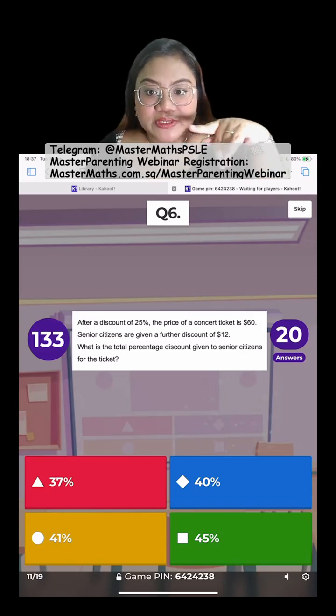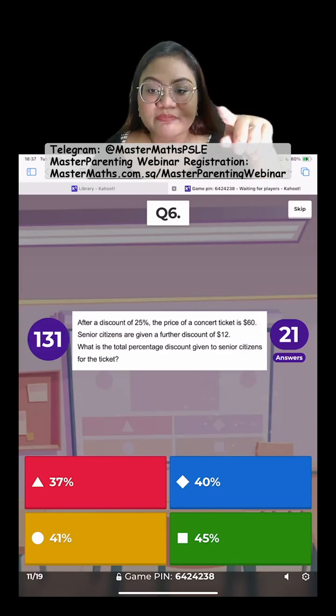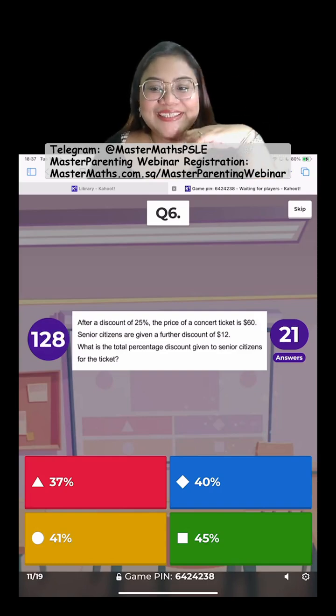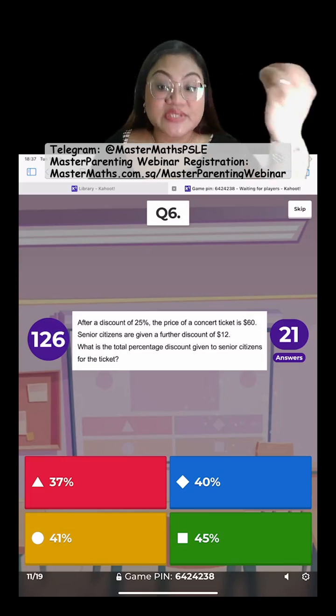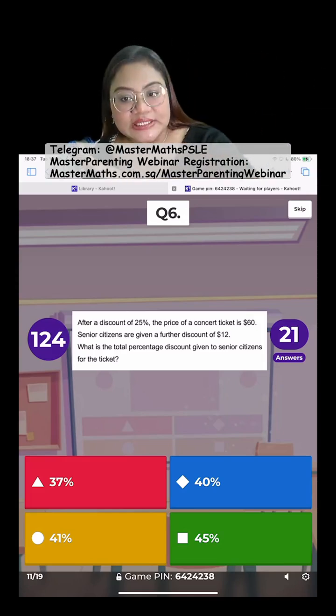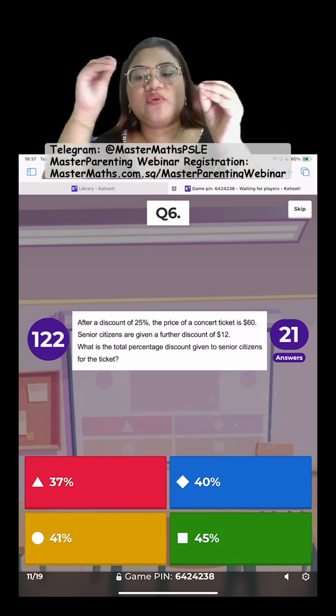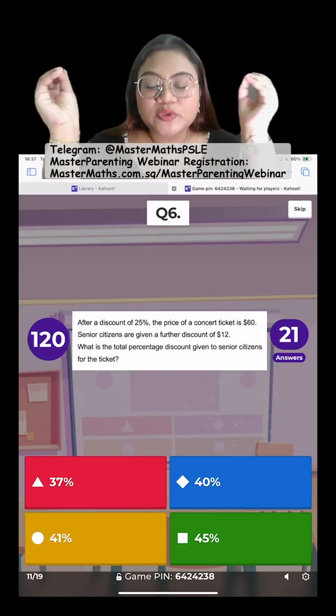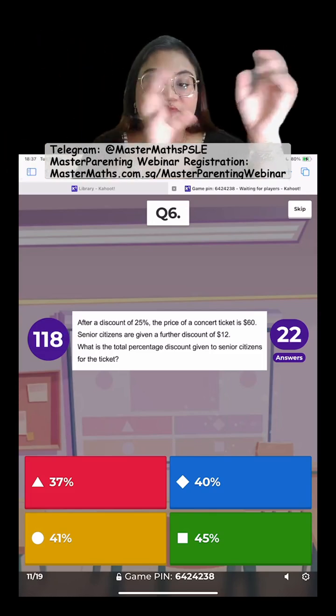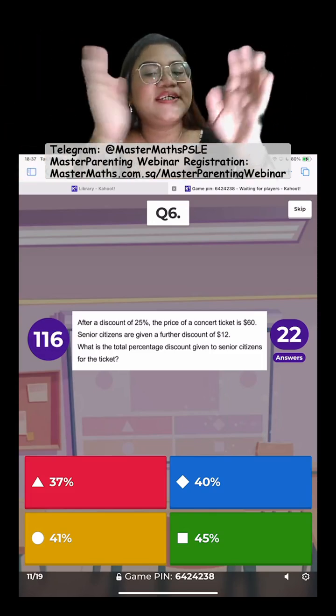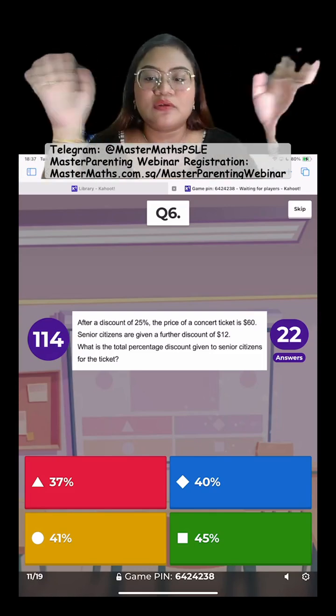Okay, I'll help you out here. If you take 25 plus 12, confirm wrong. Because 25 is a percentage, 12 is dollars. Percent cannot add with dollars. So if you wrote 25% plus $12, that one is out already.